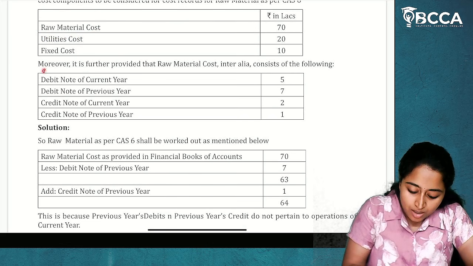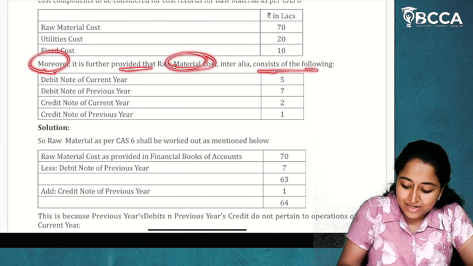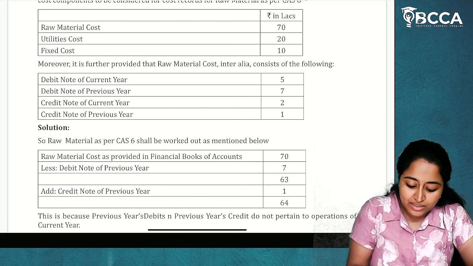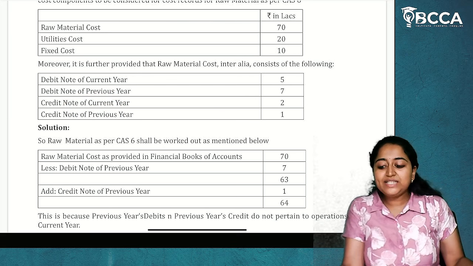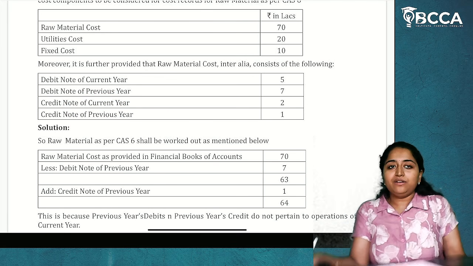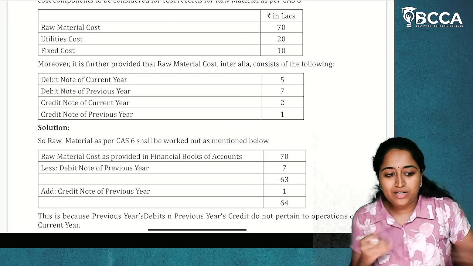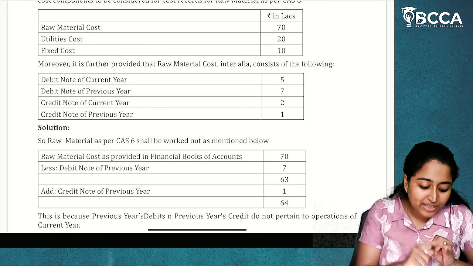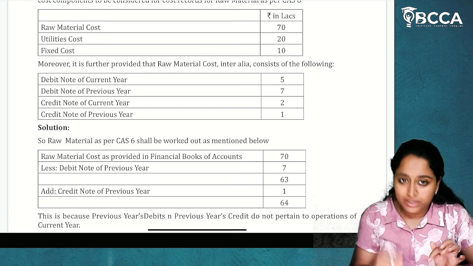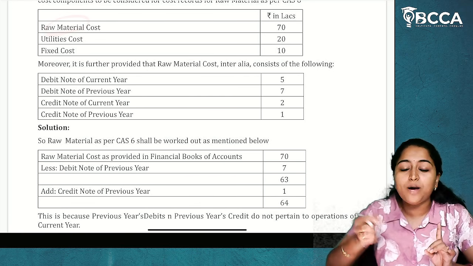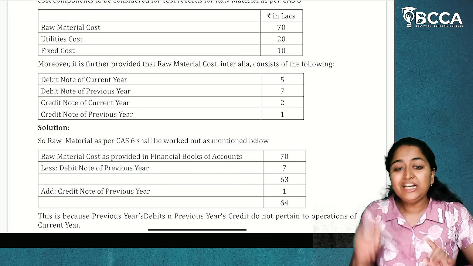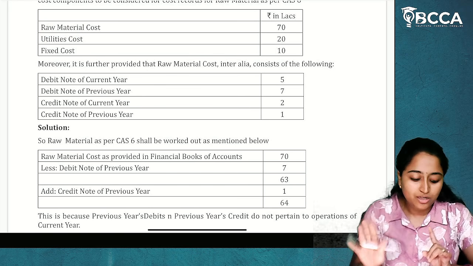raw material cost. Moreover, it is further provided that raw material cost, in this raw material 70 lakhs, includes debit note of current year, debit note of previous year, credit note of current year, credit note of previous year. Now, if there is any debit note or credit note given for additional payment or for damage of goods, whatever the case is, the debit note or credit note will be issued. Whatever the debit note amount and credit note amount relevant to current year, that will only be included in the raw material cost of current year as per CA6. Any previous year cost will not be included in current year raw material cost. I hope it is clear.